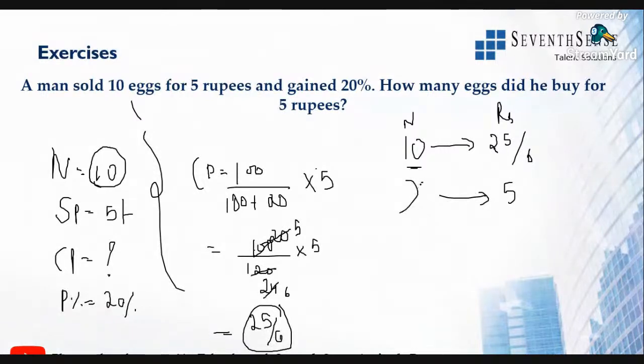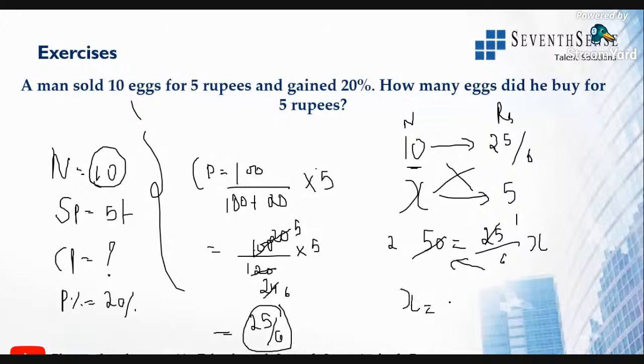Just cross multiply. So 5 into 10 is 50. 50 is equal to 25 by 6 x. So this will be 25 into 1 time, 25 into 2 times. So x by 6 is equal to 2. So just shift this value, 6 into 2. So x is equal to 12 eggs. So for 5 rupees, a man bought 12 eggs.